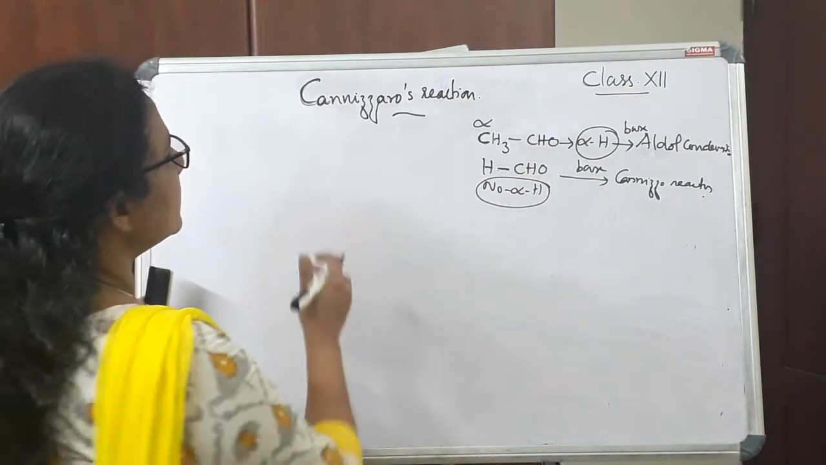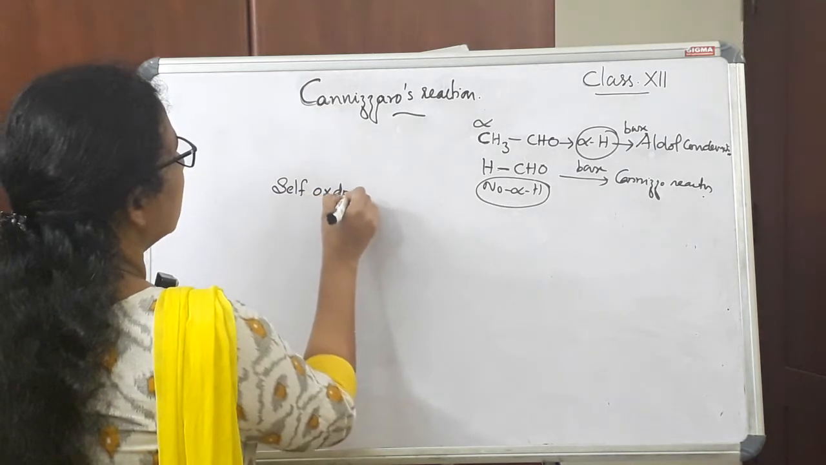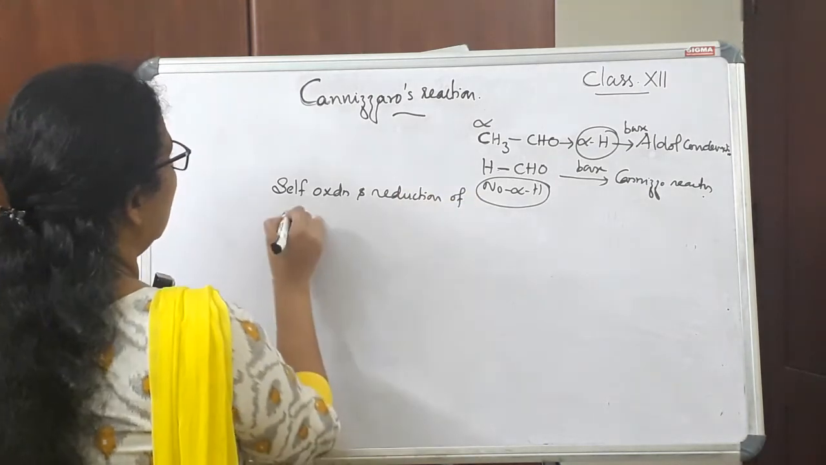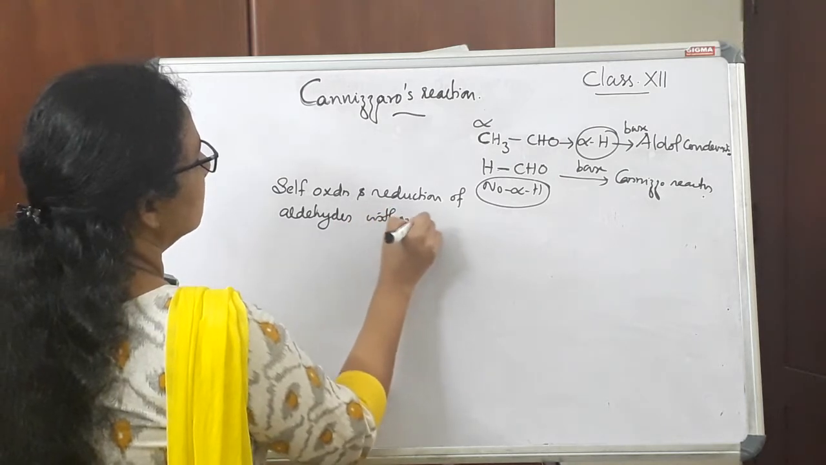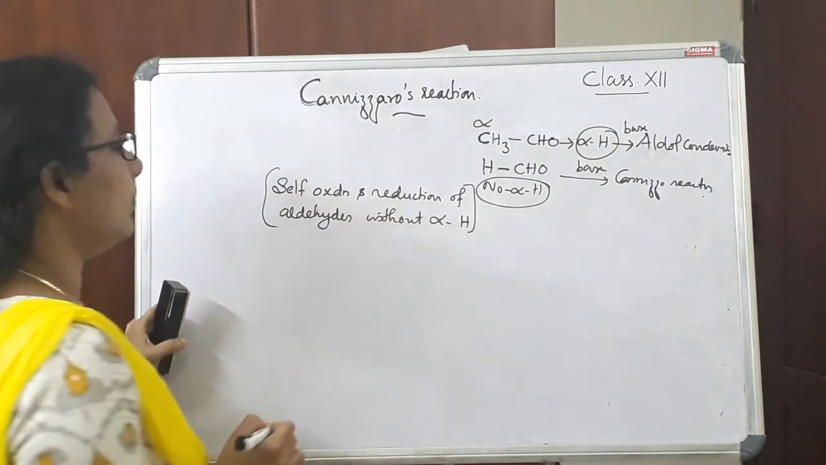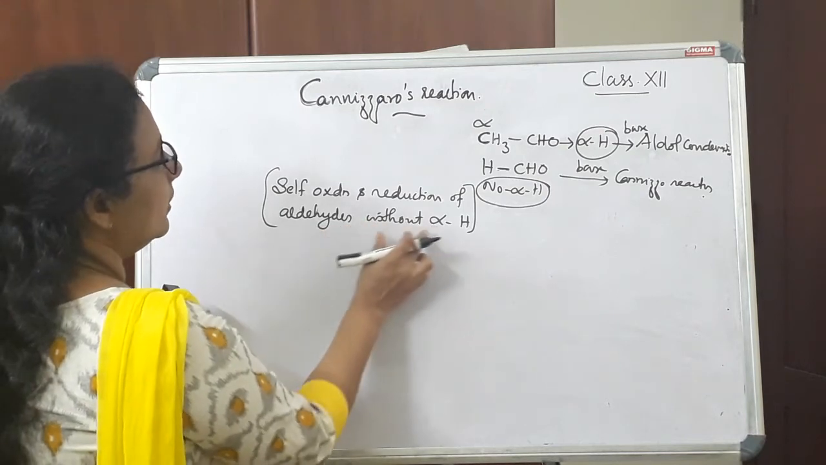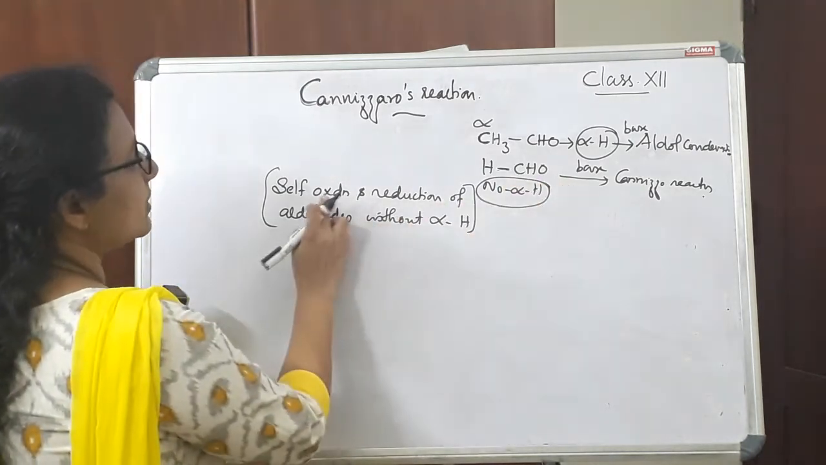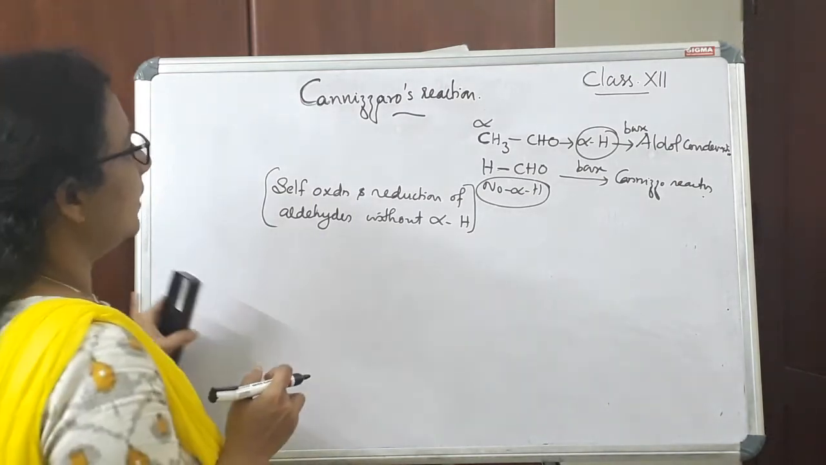So now let us see what is Cannizzaro reaction. Cannizzaro reaction is actually self-oxidation and reduction of aldehydes without alpha hydrogen. So if an aldehyde is not having an alpha hydrogen atom, in presence of a base, self-oxidation and reduction takes place and we will get an oxidation product and a reduction product.